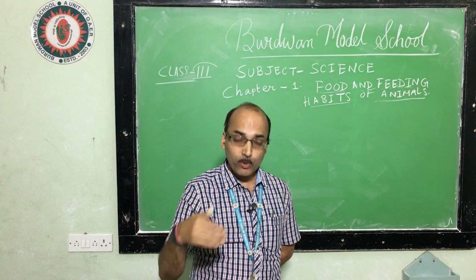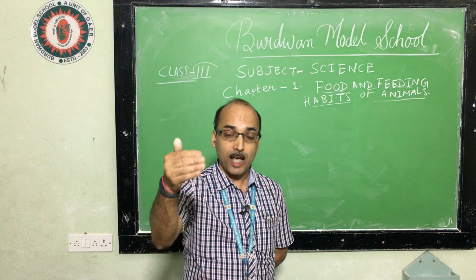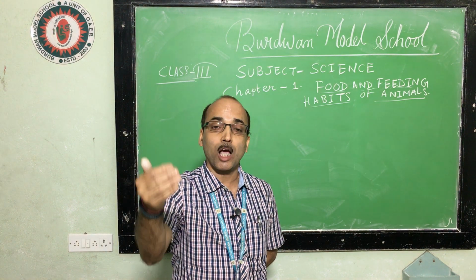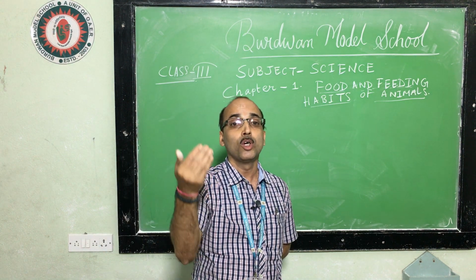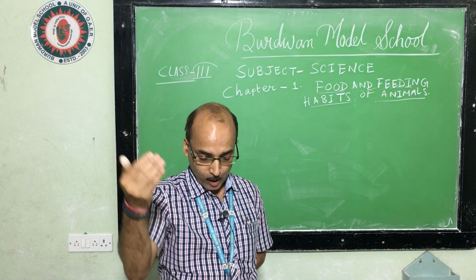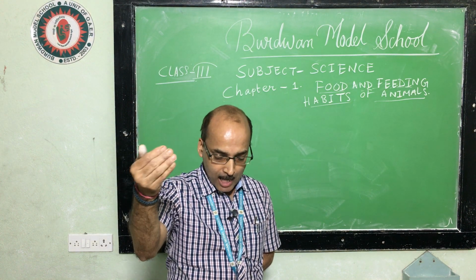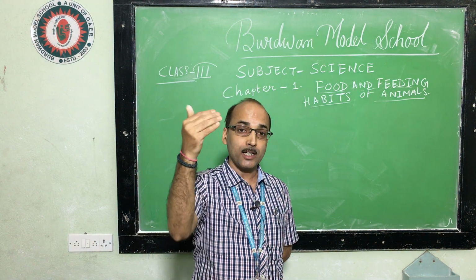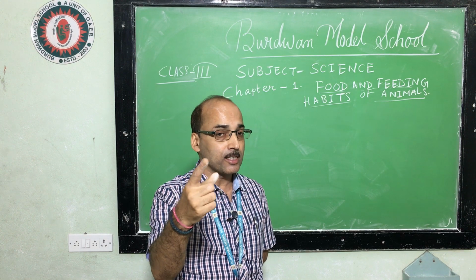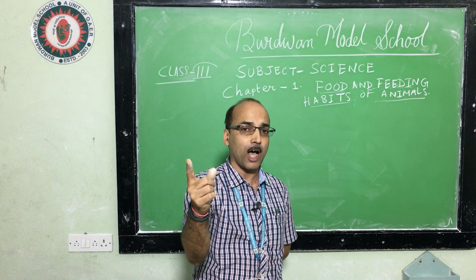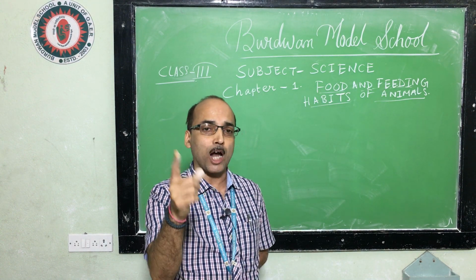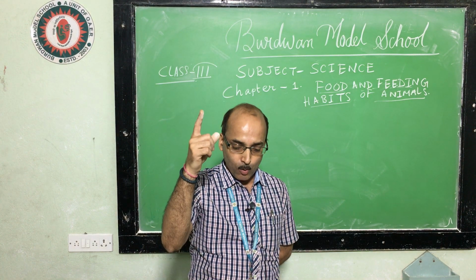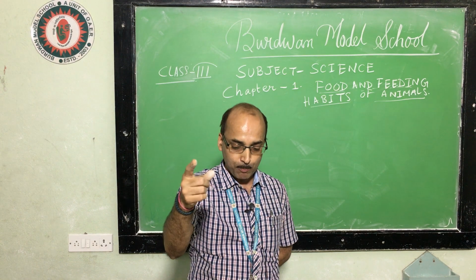Then we have seen animals that eat and chew the grass. I am talking about herbivores. For example, cow, sheep, goat, buffalo. They eat the grass and leaves. They use their flat and broad front teeth. So their front teeth are different from carnivorous animals. In carnivorous animals we have seen sharp pointed teeth, but in these herbivorous animals we see flat and broad teeth.